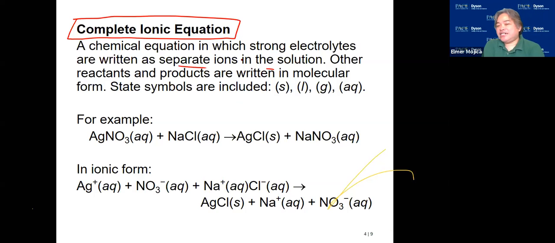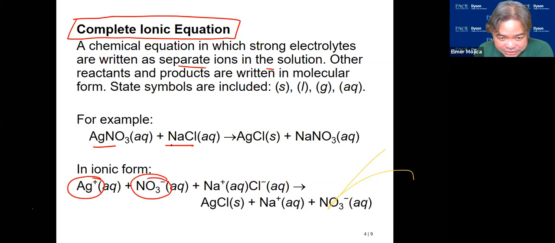Remember, you're doing the reaction in solution. So if it's an ionic compound, it will dissociate into cations and anions. In this case, silver nitrate will dissociate to give you Ag+ and NO3-. NaCl, this is an ionic compound, so it will dissociate to give you Na+ and Cl-. There should be a plus in between there. Okay? Now what will happen?